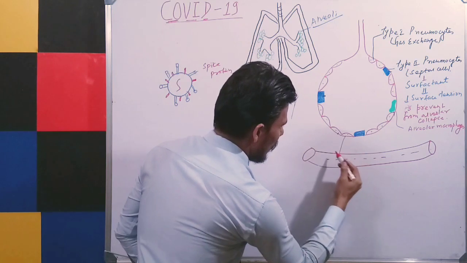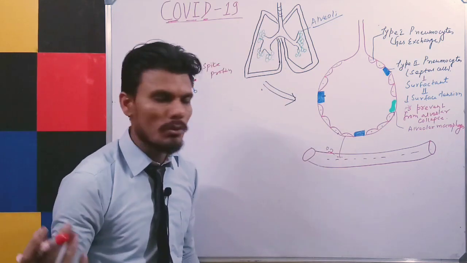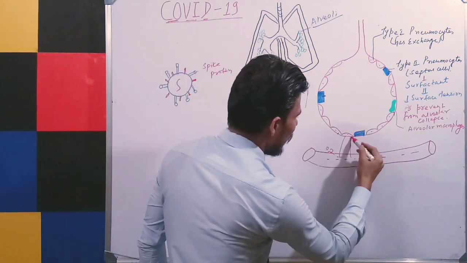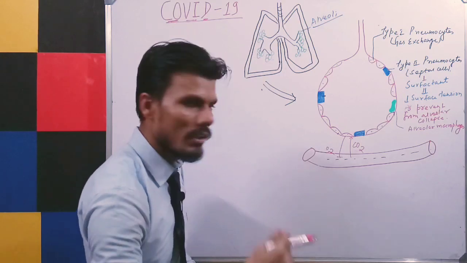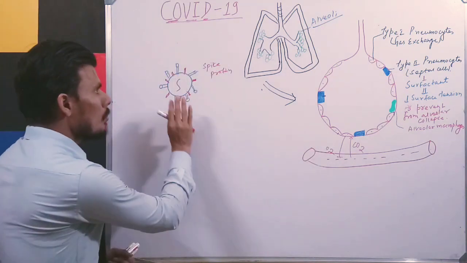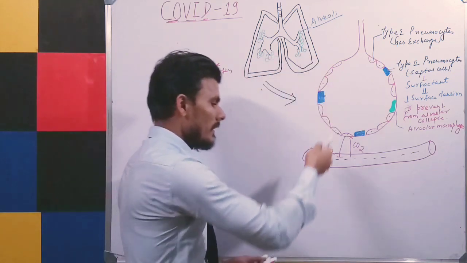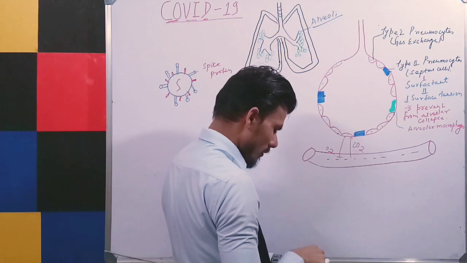The oxygen is taken by blood to all the other cells and tissues for their functions, and the carbon dioxide produced by the cells is given to the alveoli, which is exhaled out, right?